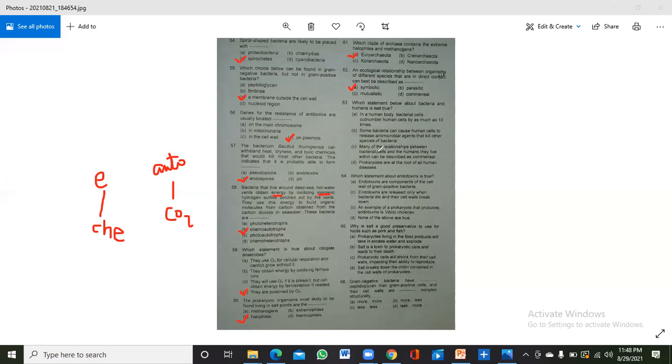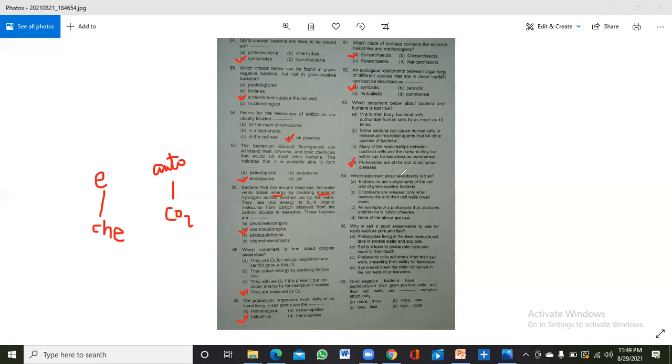Many of the relationships between bacterial cells and the human cells they live within can be described as commensal. Yes, in our large intestine, there are bacteria that are living in commensalism. Okay, and the fourth one is the prokaryotes are the root of all human disease. Now there are viruses, protists, and algae that are also producing diseases. Okay, so D is the correct answer.